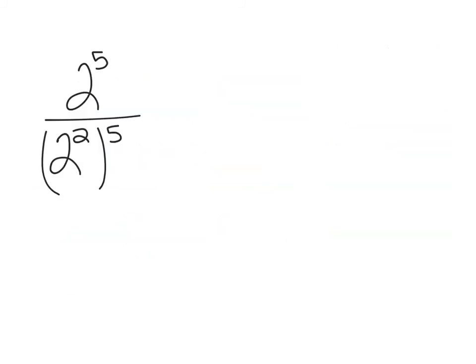Okay, let's try another quick one that puts some of the laws together. So on the top, really nothing to do yet. So I'm just going to rewrite 2 to the 5th. On the bottom, I see a power to a power. I hopefully know the law. It's multiply, 2 to the 10th.